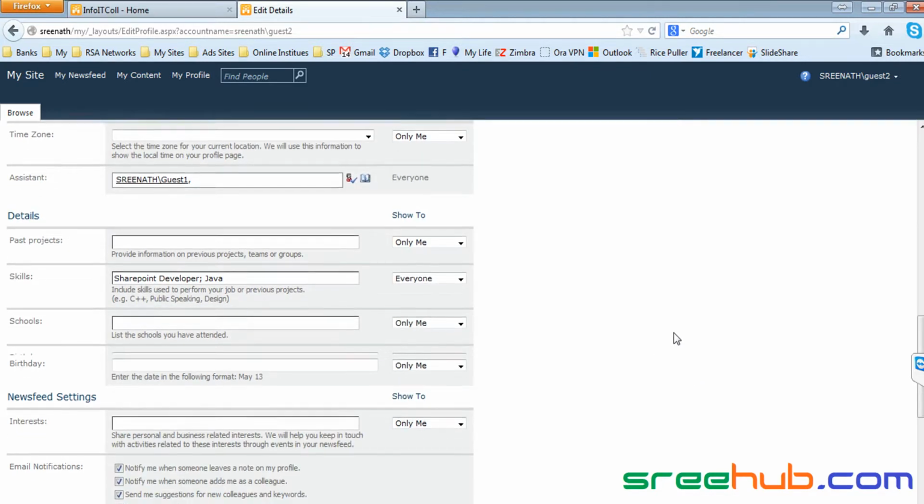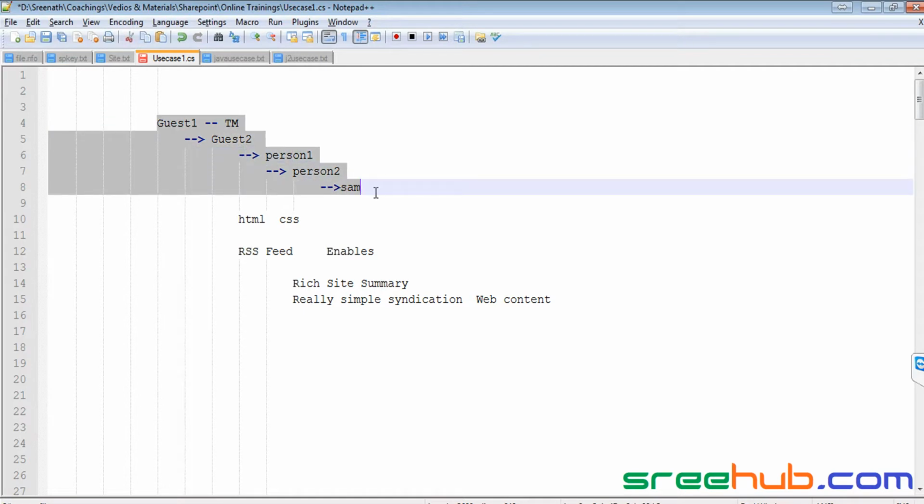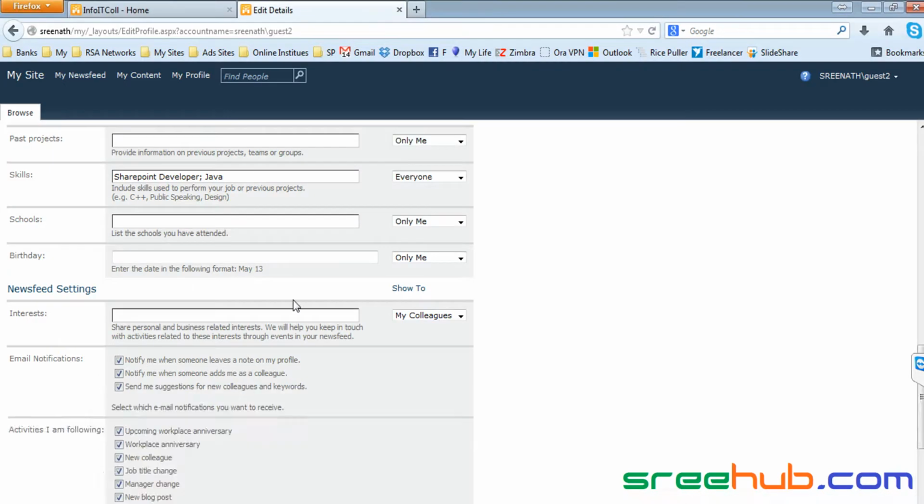And news feed settings, like whatever you write here, to whom you want to show. Let us say you want to show only to your colleagues. Whenever you add any guy, if he's your colleague, here on my side it is called colleague, not friend. And you say manager and team member, which is nothing but your hierarchy, right? Let us say if you are guest 2, person 1 is a colleague, and person 1 can also be your manager. So you can mention any of them. Let's say everyone can see mine.